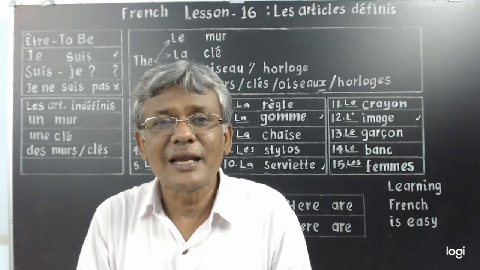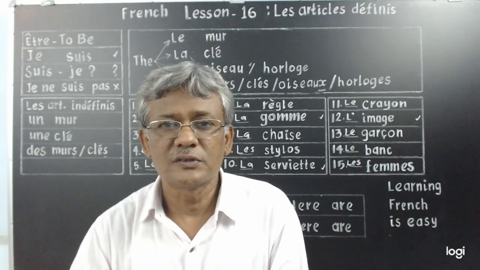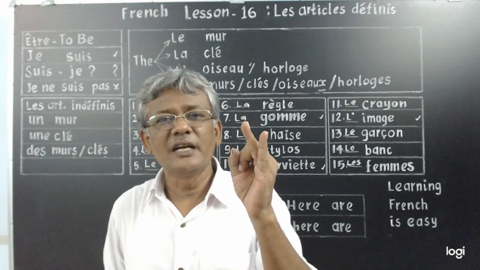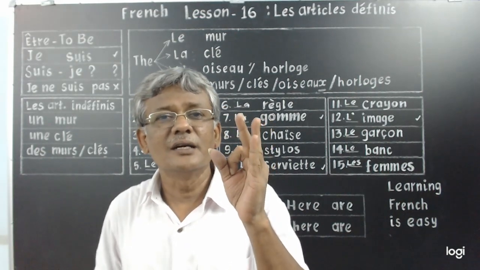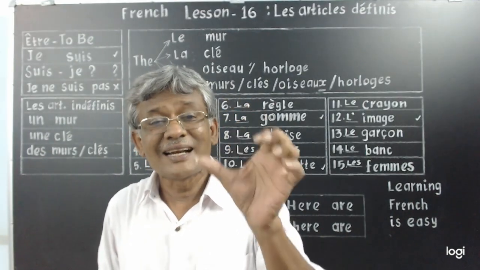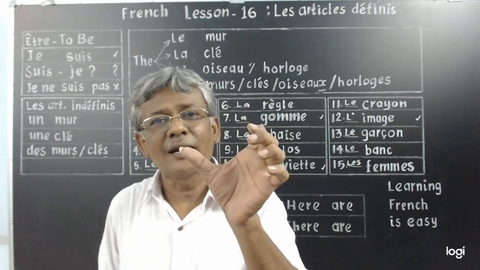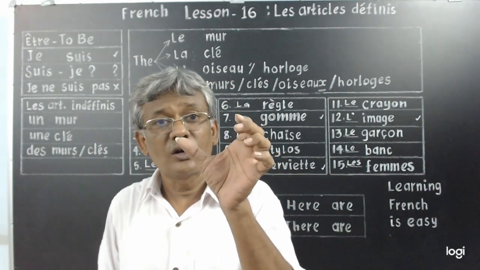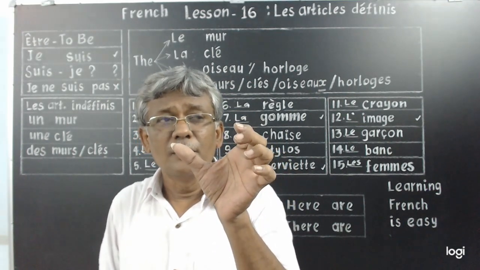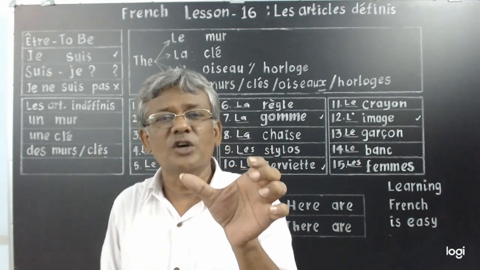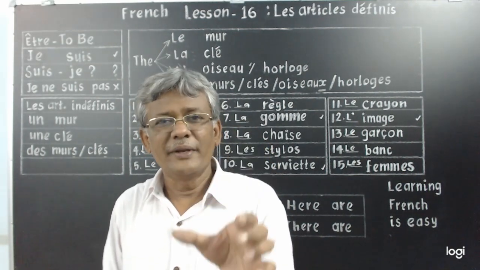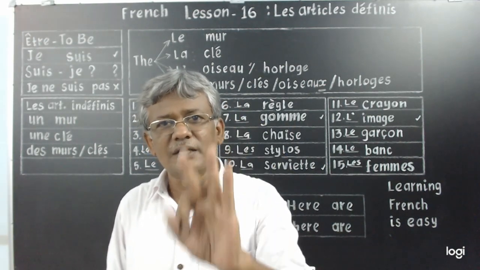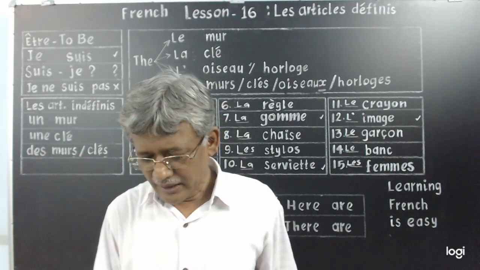What are the three official languages in Olympic Games? One is French, two is English, third official language is the vernacular of that particular country where Olympics is hosted. Understand? The hosting country's language, mother tongue of the country which is hosting Olympics. These are the three official languages: French, English, and the mother tongue of the particular country. This is only an information.